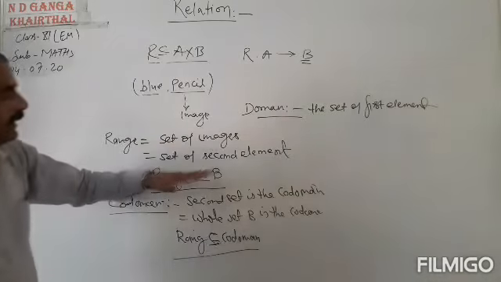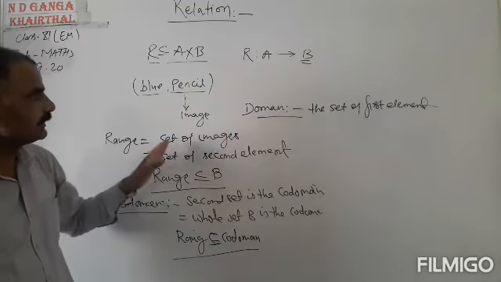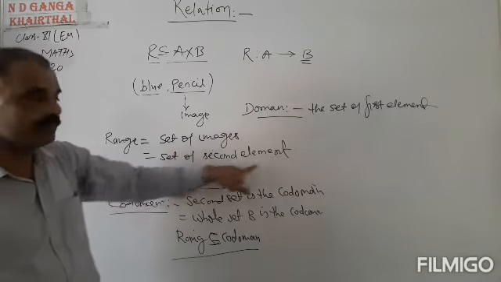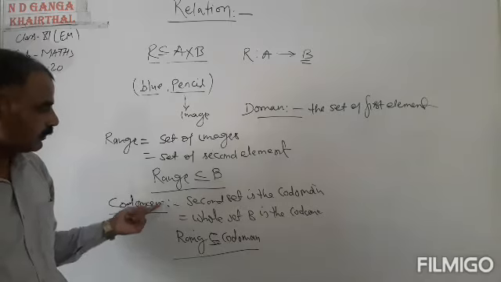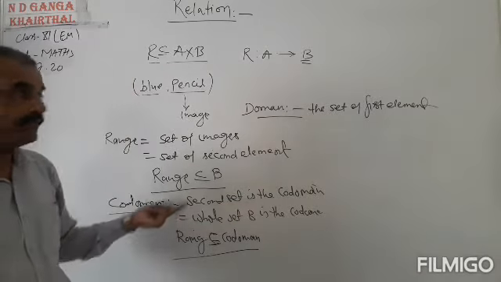Okay. So domain is clear. Domain is the set of first elements. Range is the set of images, or the set of second elements. Okay. Codomain is the second set. Second set means set B.